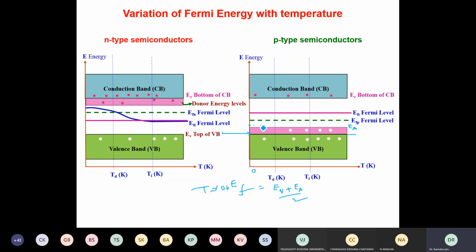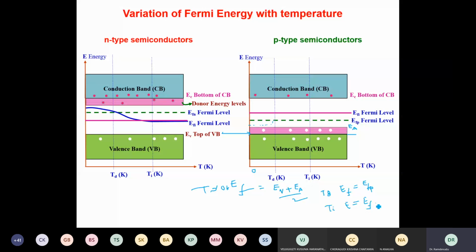And as the temperature increases, the number of breakages of bonds increases and electrons also increase. It moves to this at a Ti. So therefore, at a TD, now the Fermi energy level EF will be exactly equal to EFP. If I still increase the temperature, and if I go to the temperature equal to Ti, then EF is equal to EFi.